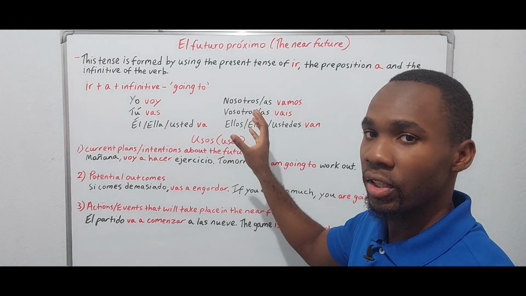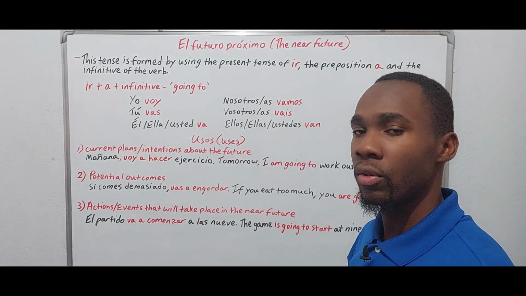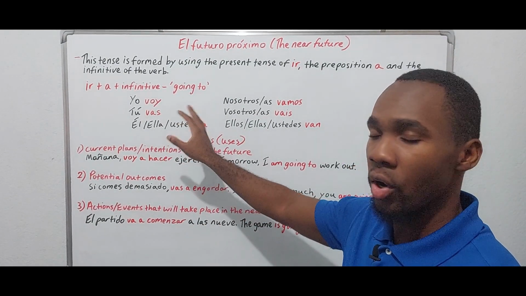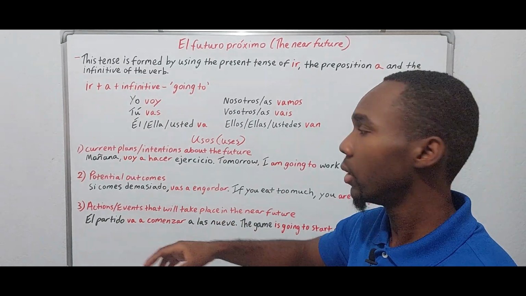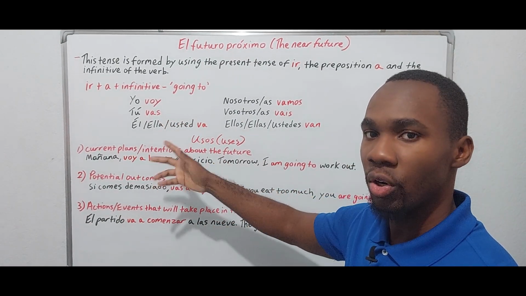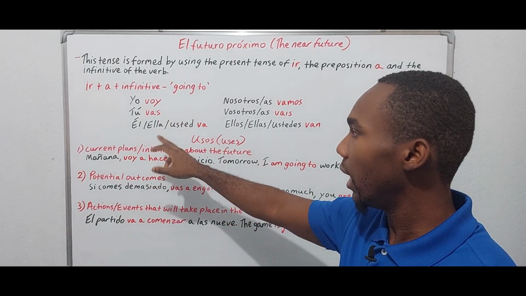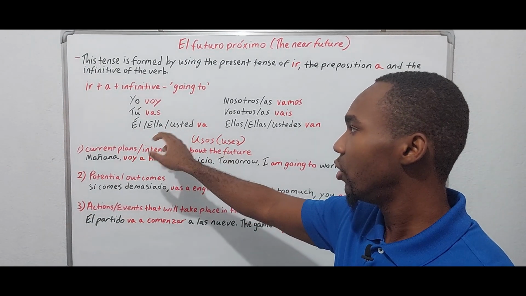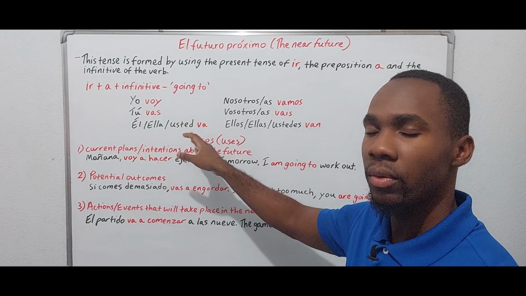So let's look at the conjugation of the verb ir. And as you know, the verb ir is irregular, right? Yo voy, I am going. Tú vas, you are going. Él, ella, usted va, right? He, she, or you are going.